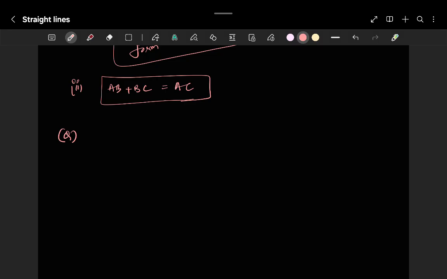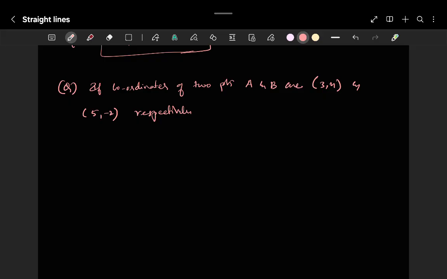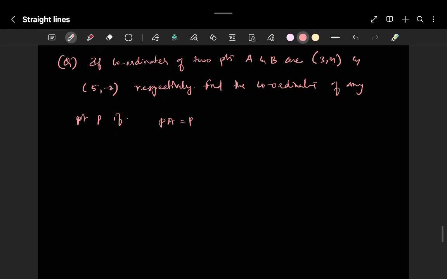If the coordinates of 2 points A and B are (3, 4) and (5, -2) respectively, find the coordinates of any point P if PA is equal to PB and area of PAB is equal to 10.